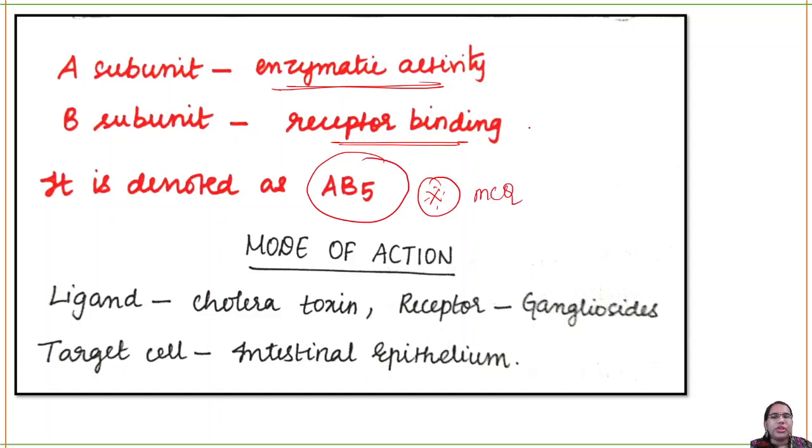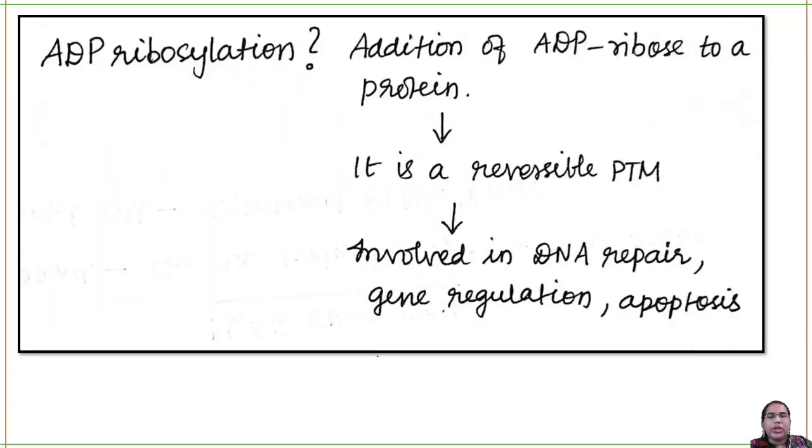So the mode of action: the ligand is your cholera toxin. The receptor, the G protein coupled receptor on which this cholera toxin binds, is called the ganglioside receptor. And where is it present? It is present in the intestinal epithelial cells. Okay, what happens? You have to understand a process called ADP ribosylation.